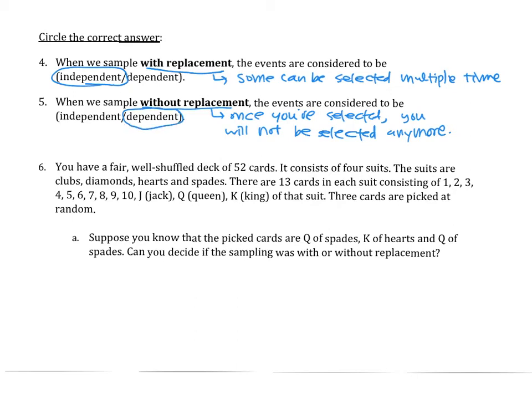For a lot of questions, when they say we're going to pick 3 people, or pick 5 items, or whatever, they're not going to say whether it's with replacement or without replacement. They're just going to say we need to select 5 people. In that case, by default, we're going to assume the selection will be without replacement.